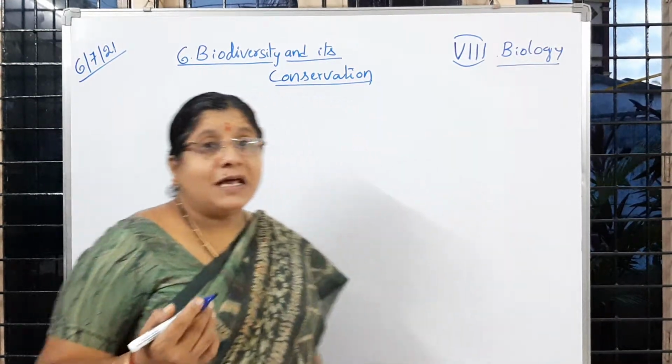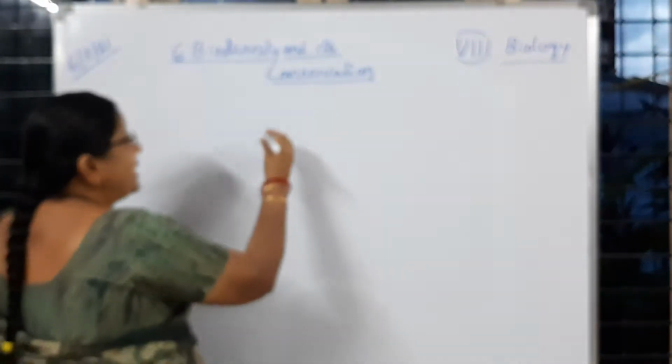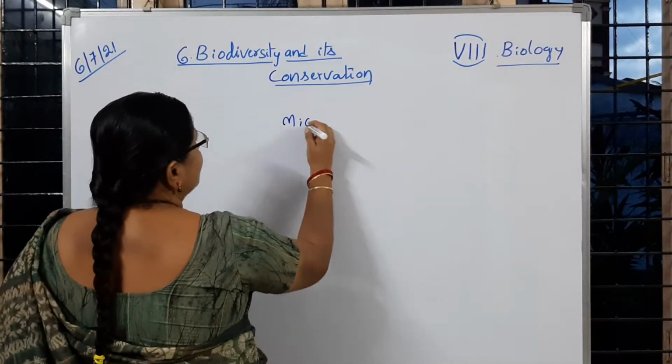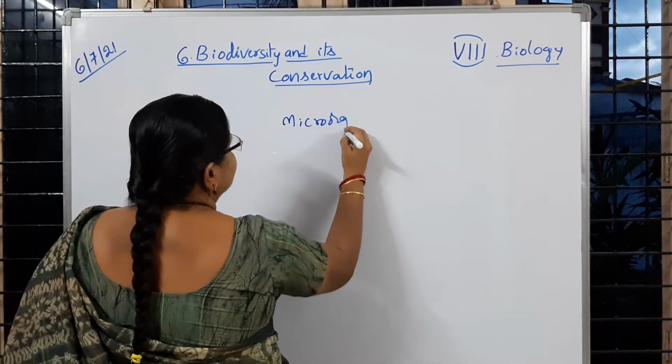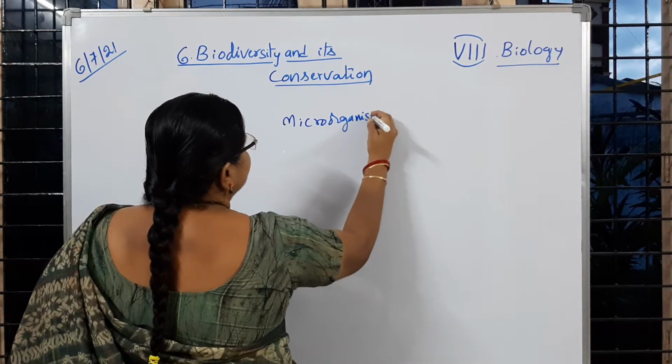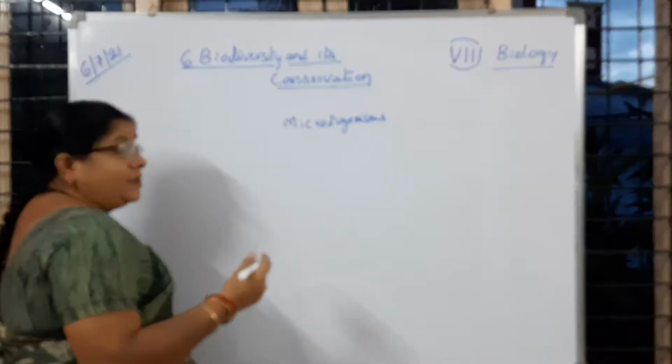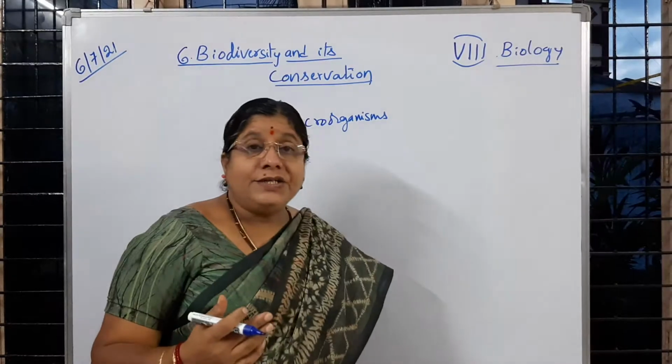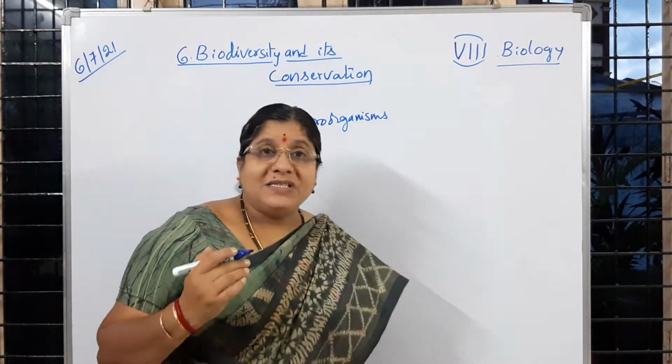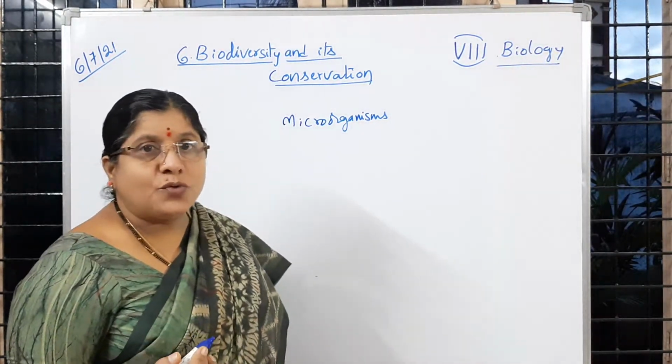In the previous class you learned about the microorganisms. So microorganisms, again, they are not seen to the naked eye. They can be seen with the help of a microscope only.